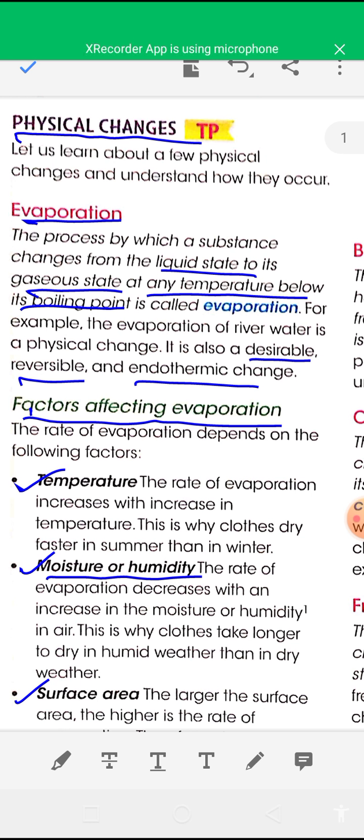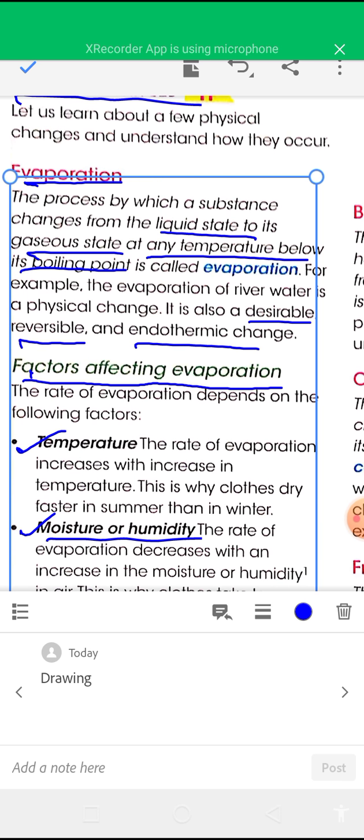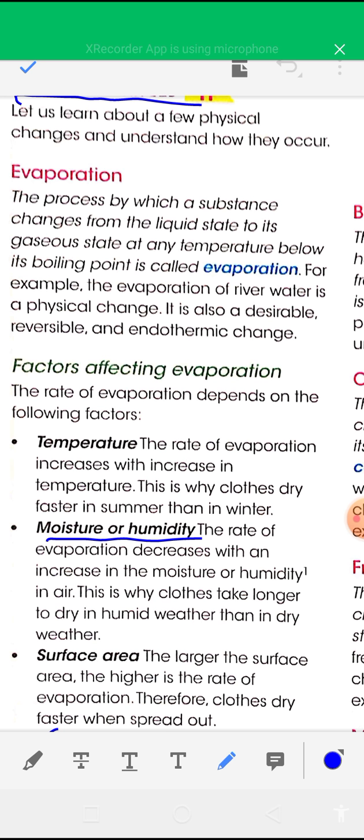So what is evaporation? Evaporation is the process by which a substance changes from the liquid state to gaseous state. That is, evaporation means conversion of state from liquid state to gaseous state at any temperature below its boiling point. For example, evaporation of river water is a physical change, and it is also a desirable, reversible and endothermic change.